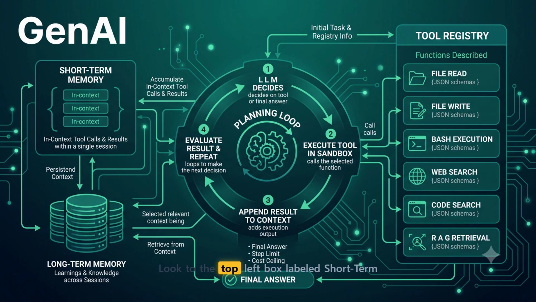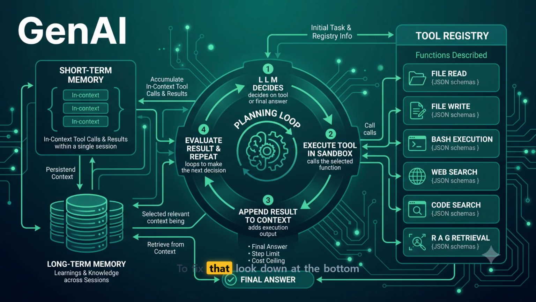Look to the top left box labeled short-term memory. Notice how the arrows float directly between it and the planning loop. This is your in-context accumulation. Every single time a tool executes, its raw output appends straight to this session history. This is the exact pressure point that eventually hits the context window limit we discussed earlier. It is fast, but it is entirely stateless once the session ends.